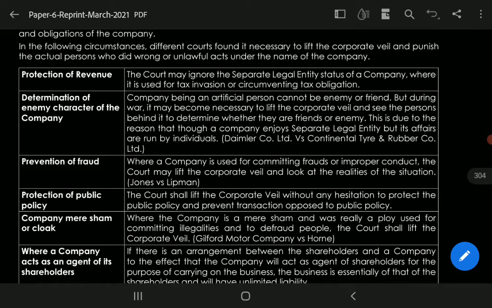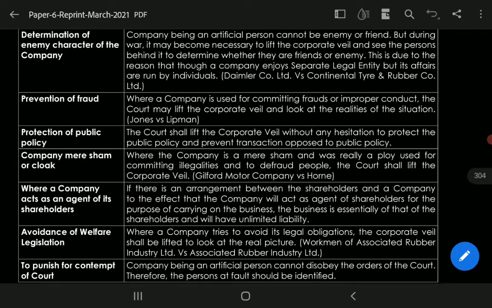Next is the determination of the enemy character of the company. A company, being an artificial person, cannot be an enemy or friend, but during war it may become necessary to lift the corporate veil and see the persons behind it to determine whether they are friends or enemies. This is because though a company enjoys separate legal entity status, its affairs are run by individuals. Next is the prevention of fraud.